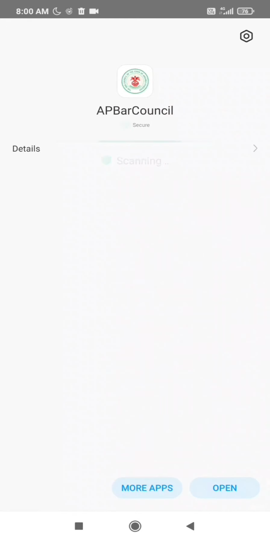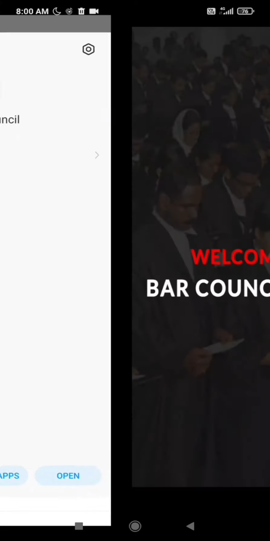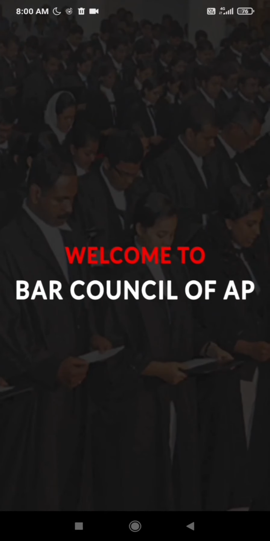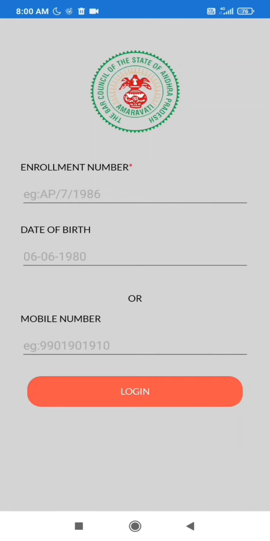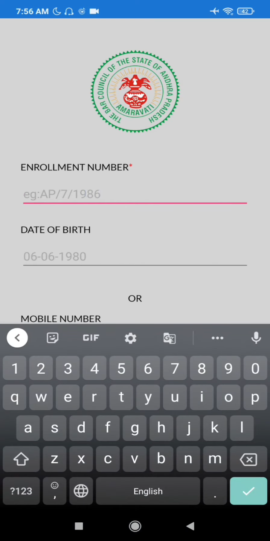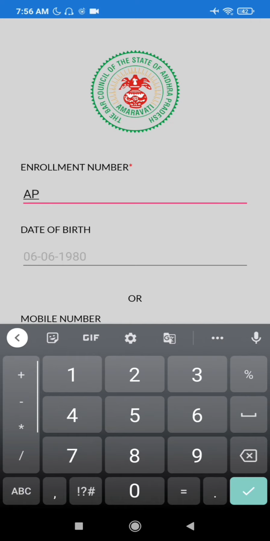Now I will demonstrate the mobile application on Android platform. After installing the mobile application, open the app. A login screen will be displayed. Here you can log in with enrollment number, with date of birth or mobile number. Enrollment number is compulsory. Either you can enter date of birth or your registered mobile number with the office.